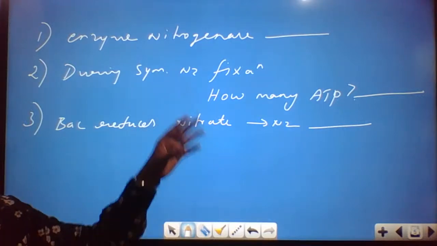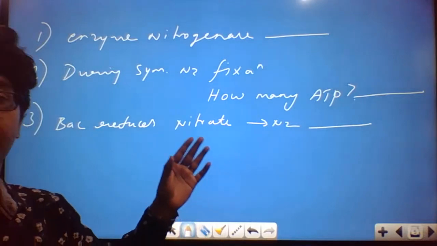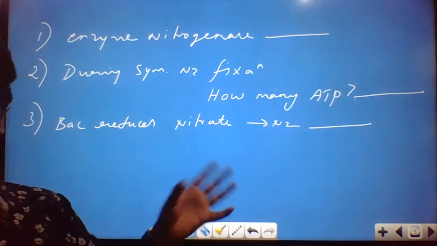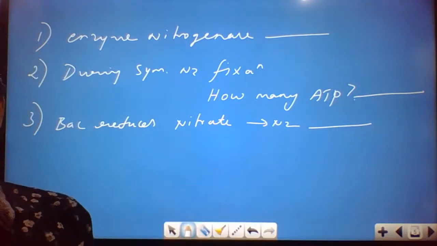So be ready with something that gives the entire equation itself, maybe the nitrogen fixation or the denitrification, the nitrate or nitrite, any particular segment. They give the equation and ask you to find out the name of the organisms. What is the element?